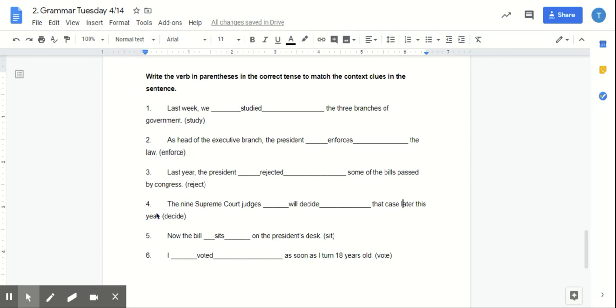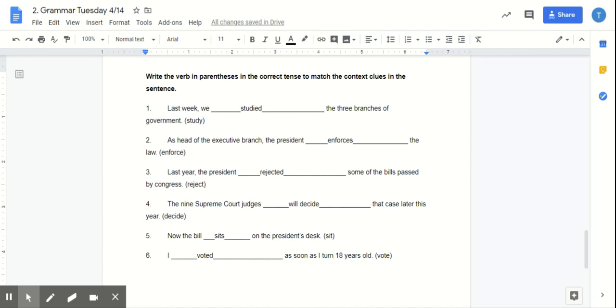Number 5, now the bill sits on the president's desk. What context clue did I zoom in on for this? Now, because we're talking about right now, then we know that is the present. So I know that I need to put this word in the present tense to complete this sentence. Okay? Realize if I wanted to put this word in past tense, I would have to put sat. So it wouldn't make sense. Now the bill sat on the president's desk.